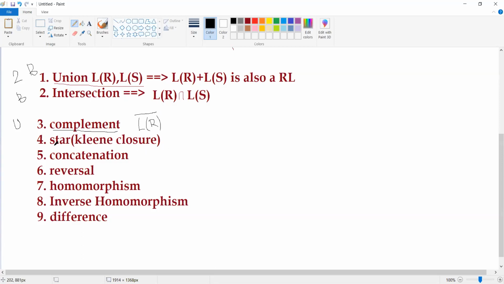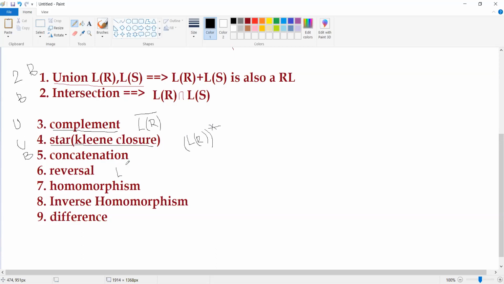In the same manner, what about the Kleene closure, the star operation? If I have some language L of R, then L of R star, which is nothing but the closure operation, is also going to be a regular language. As we have only one operand, it is also a unary operation. For doing concatenation, we require two operands, so it is also binary. But what about reversal? How do you represent a reversal?